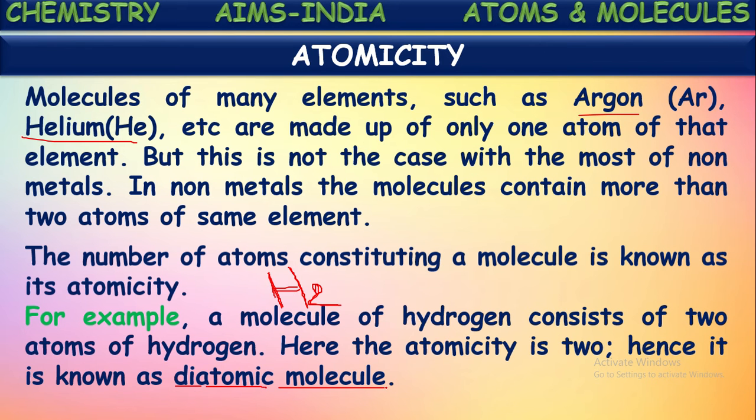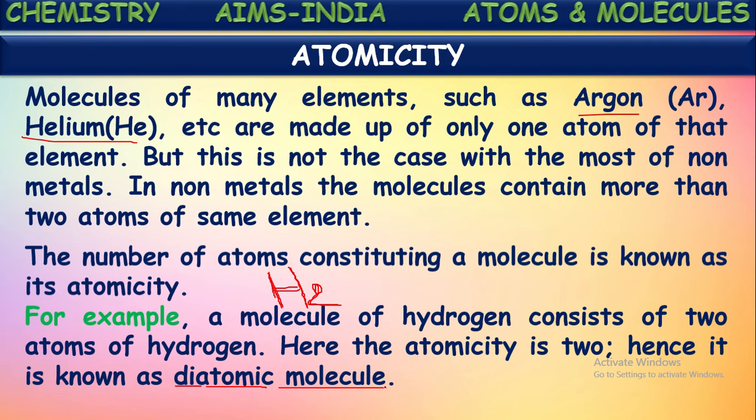In this, hydrogen molecules contain two atoms of hydrogen combined together. Each molecule of hydrogen is formed by the combination of two atoms of hydrogen. So as there are two hydrogen atoms in each molecule, its atomicity is said to be 2. At the same time, it is also known as a diatomic element or diatomic molecule.